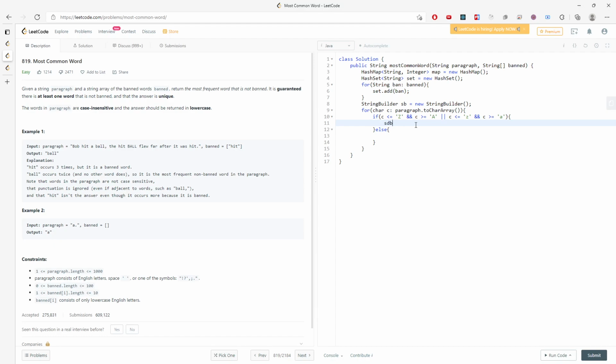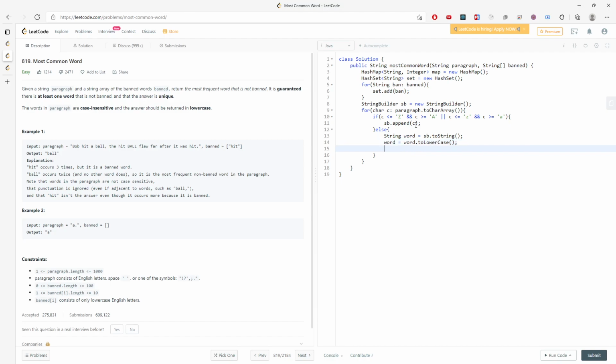So sb.append the character inside my string builder, and then I convert my string builder to a string with sb.toString. Since it's case insensitive, I set word equal to word.toLowerCase, and this is pretty much it.